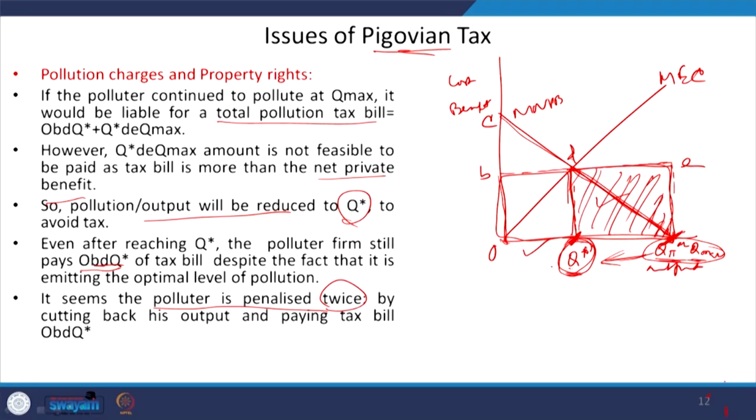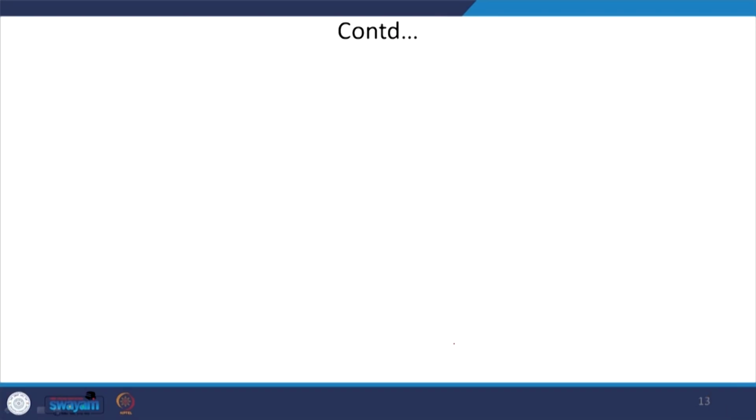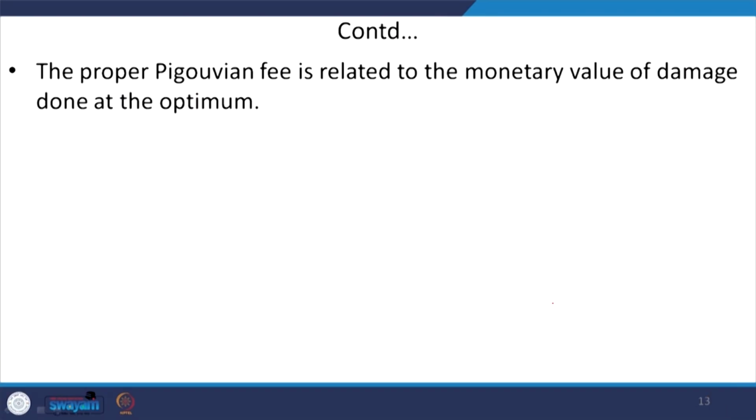And second, even though the polluter is producing at the optimal level of pollution and output Q star, it has to pay a tax bill of OBD Q star, right. In this context, we are saying it is an issue related to fairness, right.